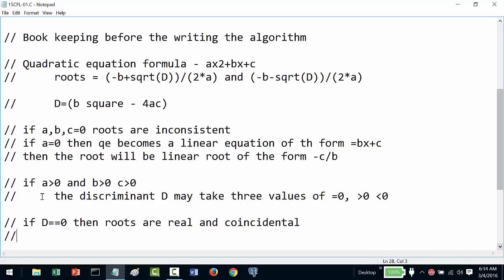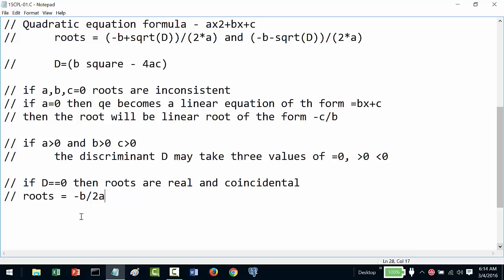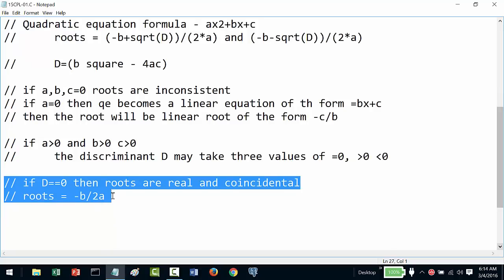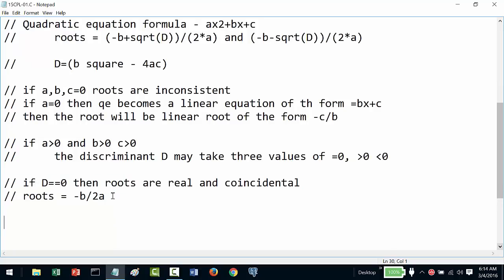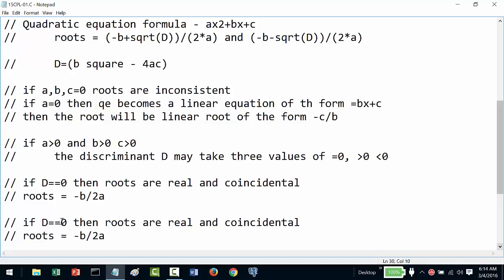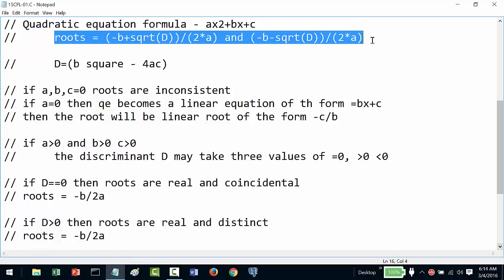Which means my equation will now become, since my d will be 0, my root will be minus b upon 2a. Now suppose if my discriminant is greater than 0, then my roots are real and distinct, wherein my roots will automatically be these roots.